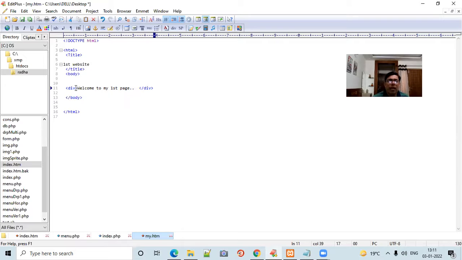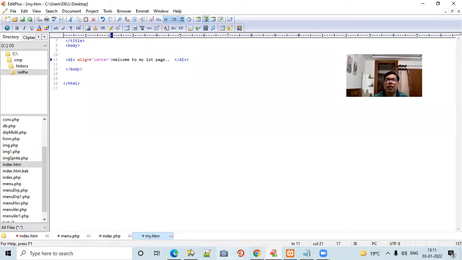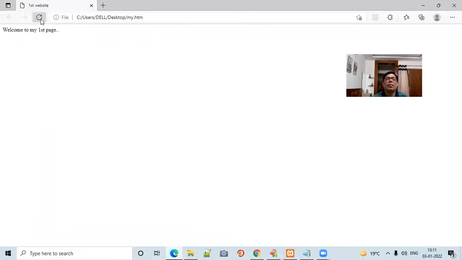Then you have to give the alignment, align equal to center. Now you can save and go to your browser, and you will get welcome to my first page in the middle of the page.